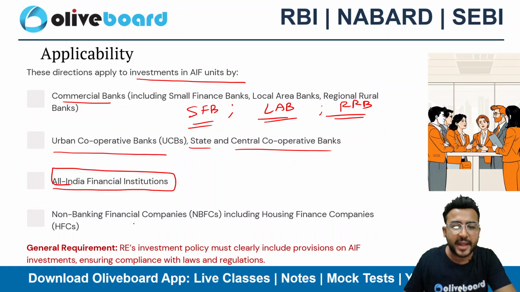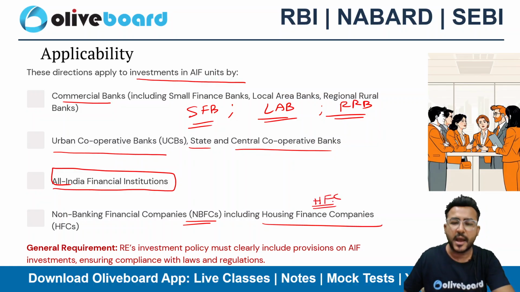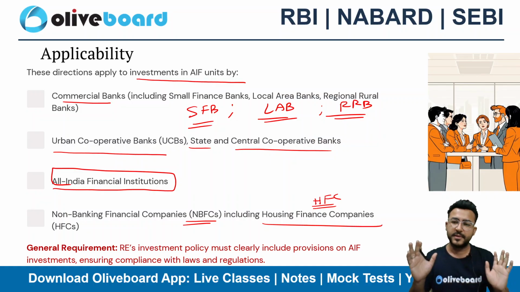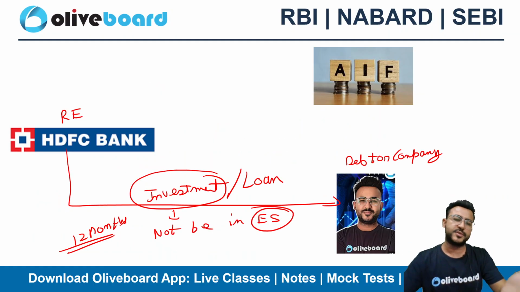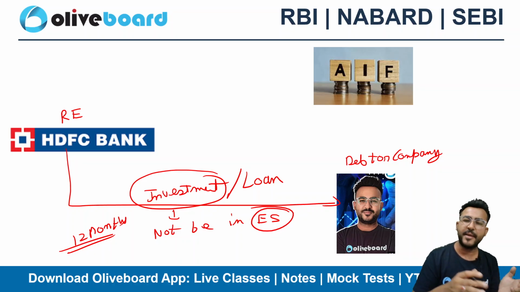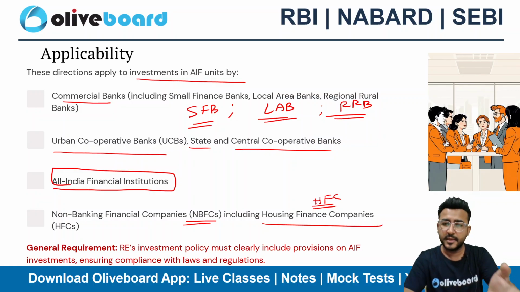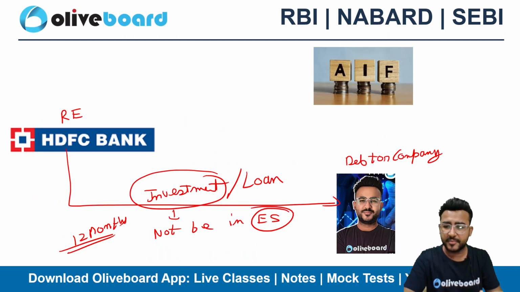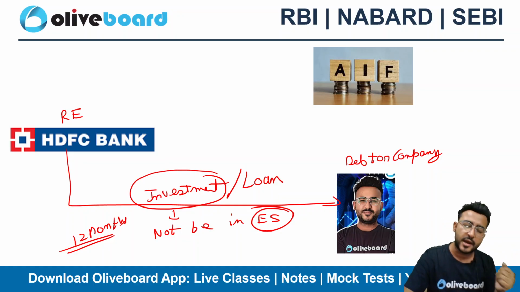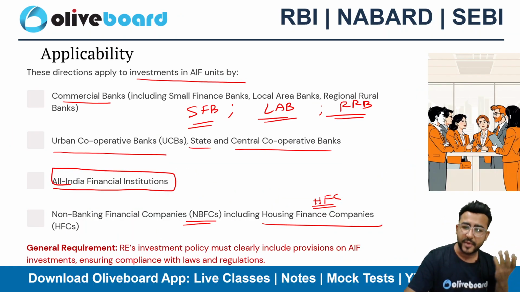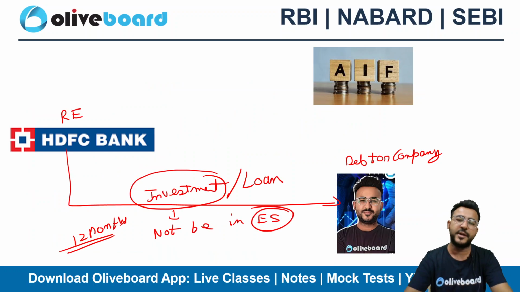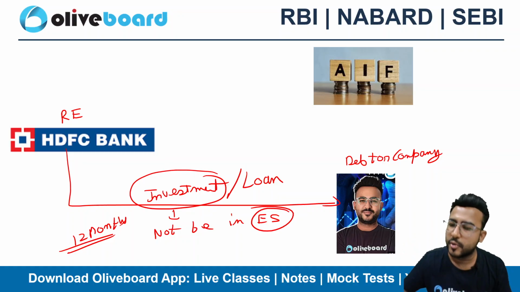Next is the non-banking financial companies. It is also applicable on non-banking financial companies, including the HFCs, which are housing finance companies. Okay. So this regulated entity can be any, it can be a commercial bank, a local area bank, scheduled commercial banks, SFBs, LABs, RRBs, NBFC, a housing finance company, primary urban cooperative bank, state cooperative bank, central cooperative bank, or even an AIF.